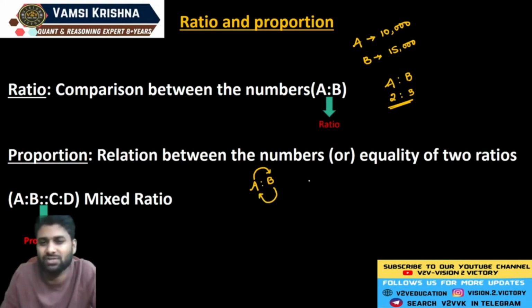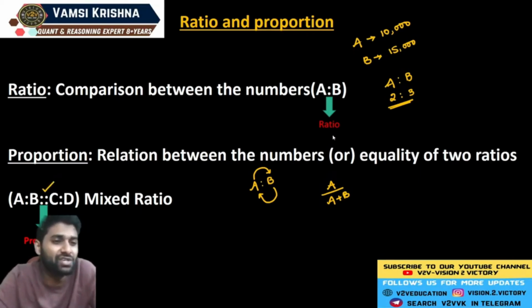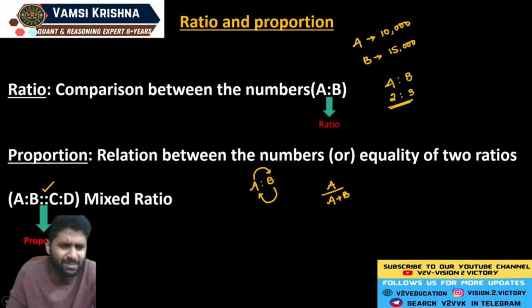Let me explain this concept briefly. What is A's proportion? A's proportion means A divided by A plus B. So A's value is compared with the whole value. How do we get the whole value? A depends on B and B depends on A. That's why it is the relation between the numbers, or equality of two ratios. Guys, this is the indication for proportion. Four dots is the indication for proportion and two dots is the indication for ratio. So these are the basic definitions in the concept of ratio and proportion.